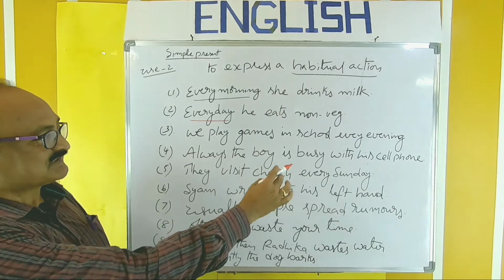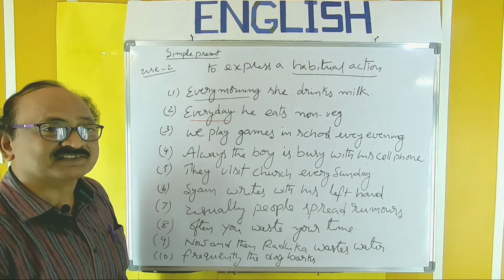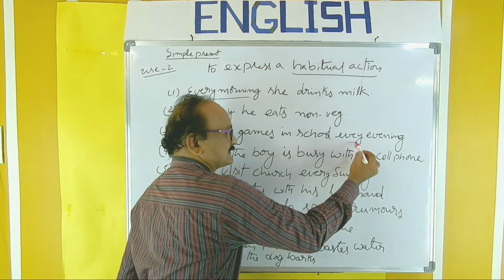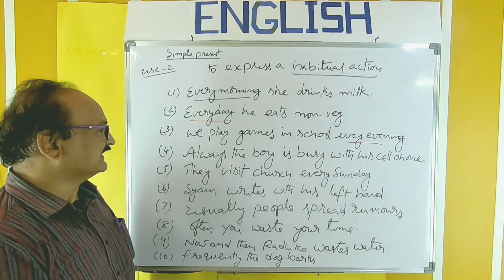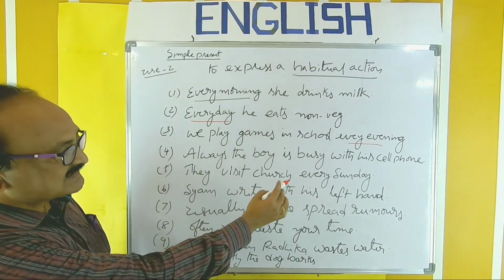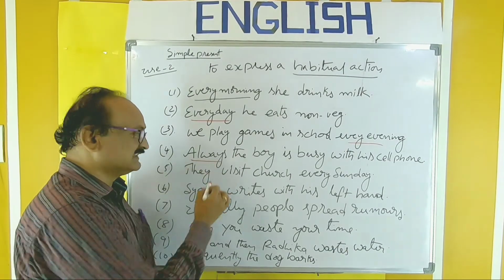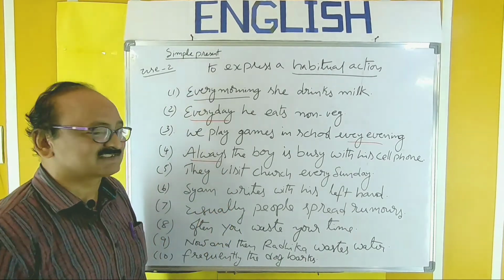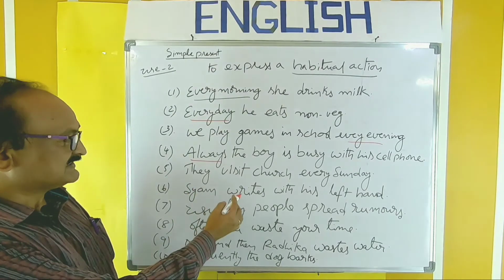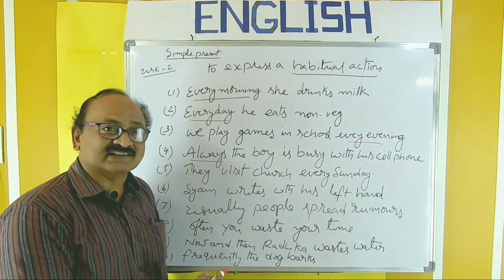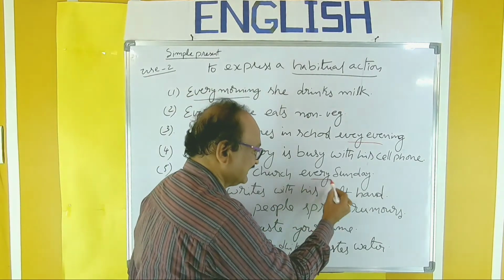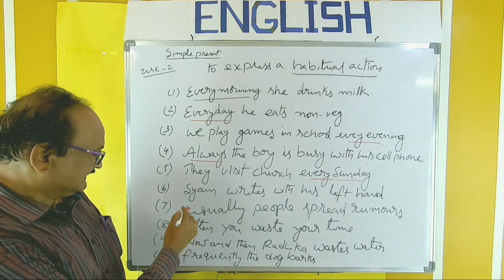We play games in school every evening. So this habit takes place every evening. Always the boy is busy with cell phone. So here always, this action takes place always. They visit church every Sunday. So this action takes place every Sunday.